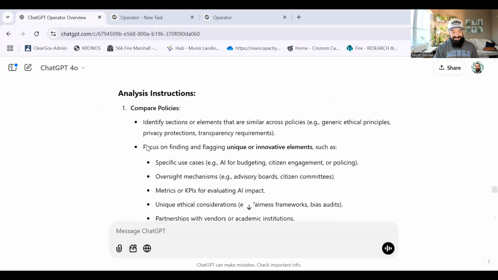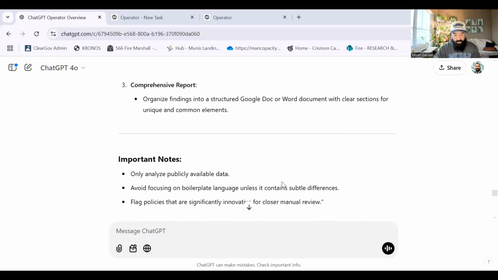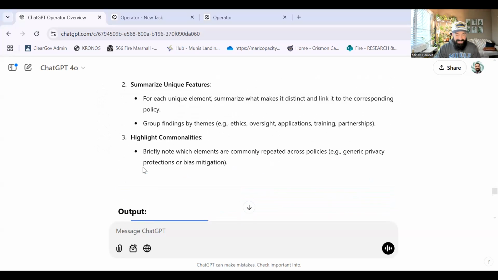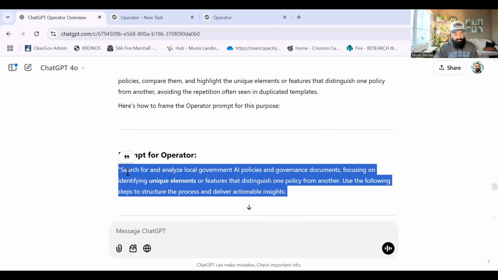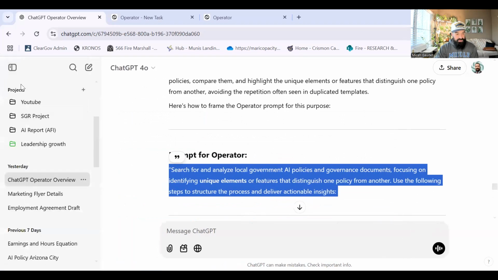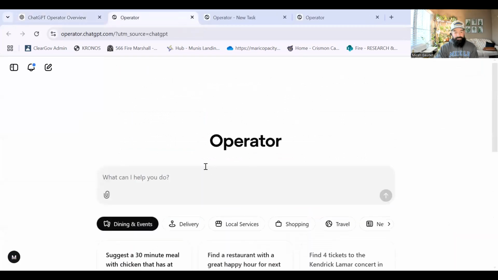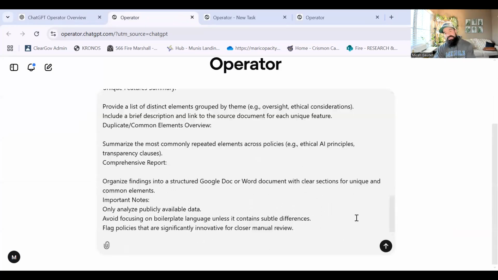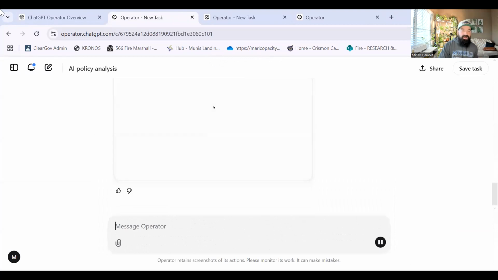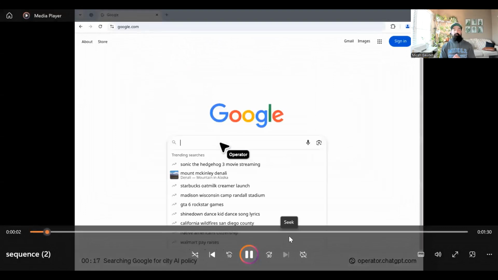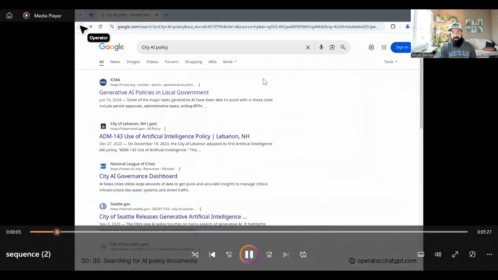Again, I'm taking this entire prompt here, and I'm just copying this entire thing, these entire instructions right here. I'm copying this, and then I'm going over to Operator, and I am pasting this entire thing into Operator. And then I'm hitting enter, and then it's going through the exact steps that I want it to go through. And I'm going to show you what this end result looks like. So again, here's the final video of what that process looked like. And this is on about normal speed.